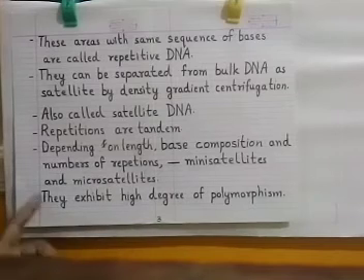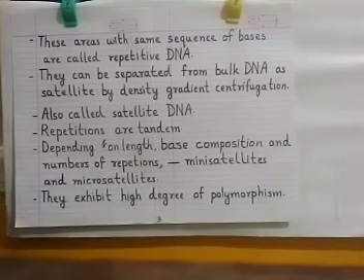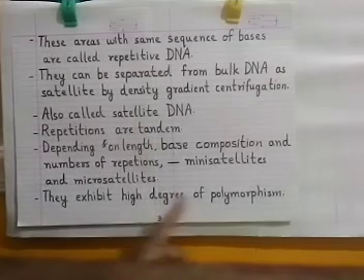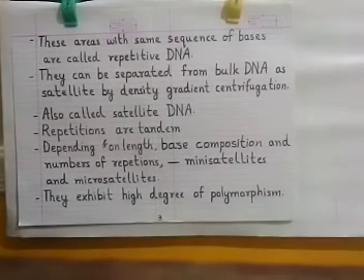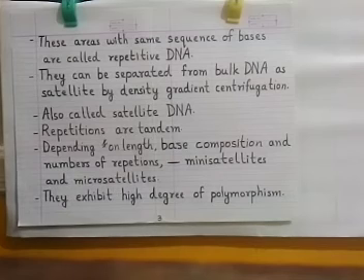So the 2 types of satellites can be categorized, and they exhibit a high degree of polymorphism. Polymorphism means variation, and this variation is based on the length of the segments, base composition and number of repetitions.